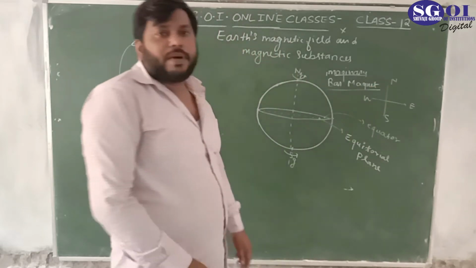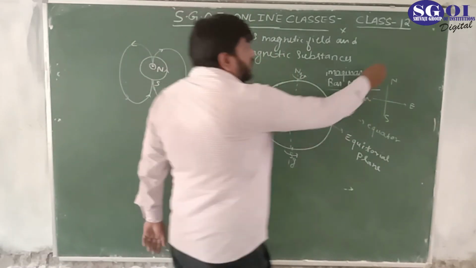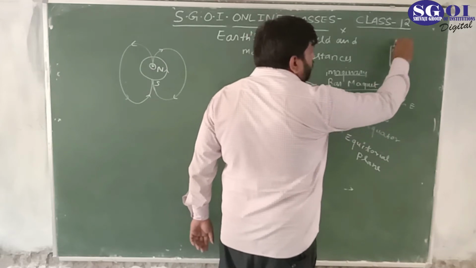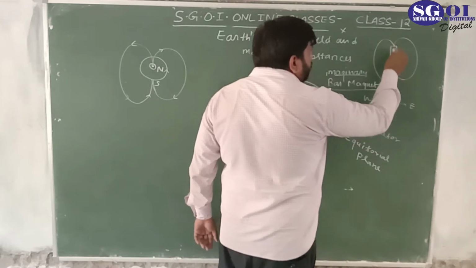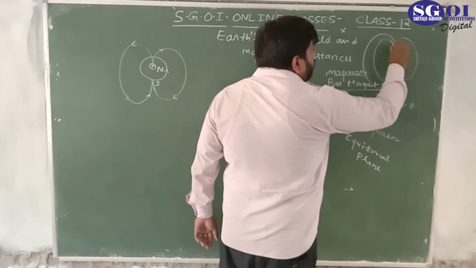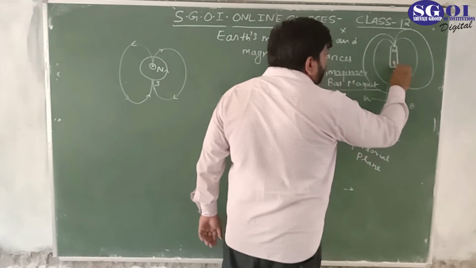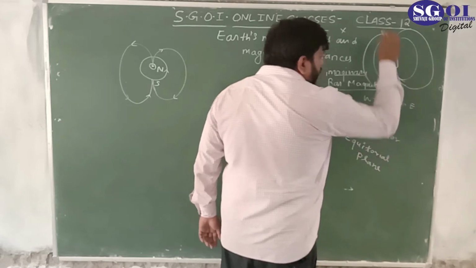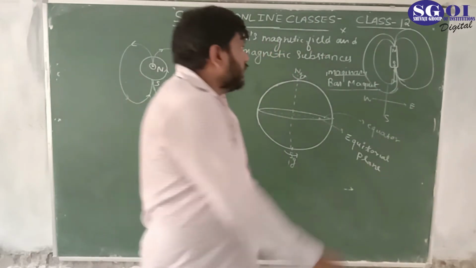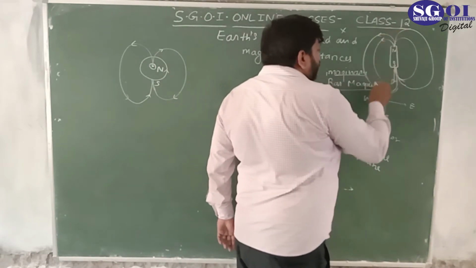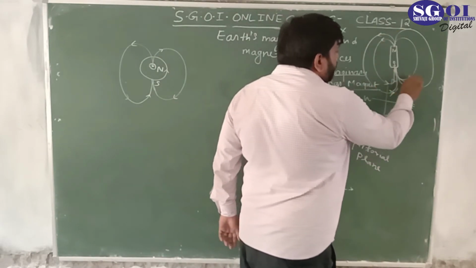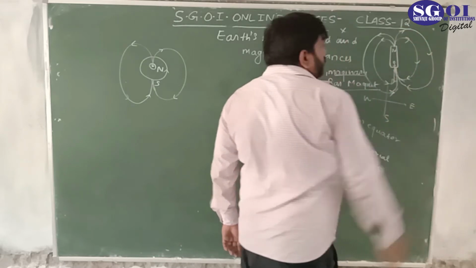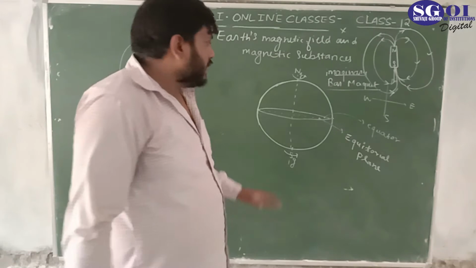We know that a bar magnet has north and south. This is the direction north, and this is towards the south, north to south.